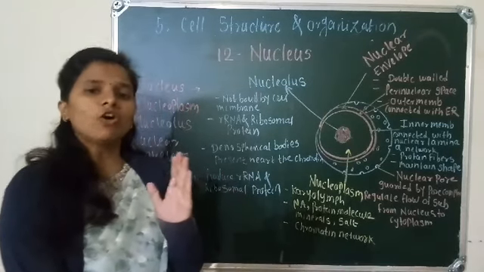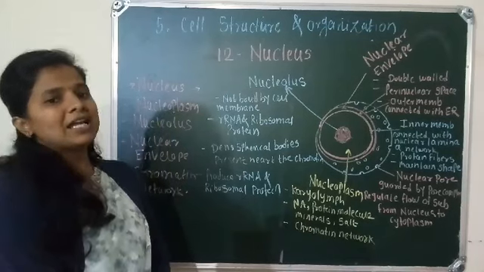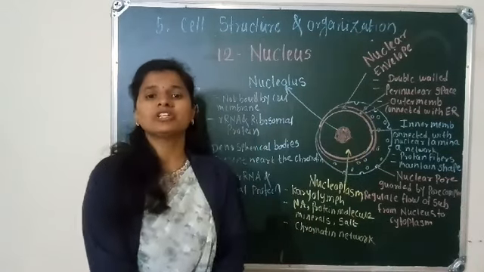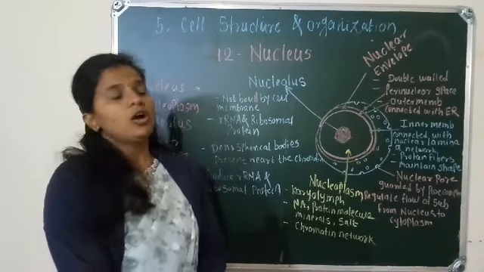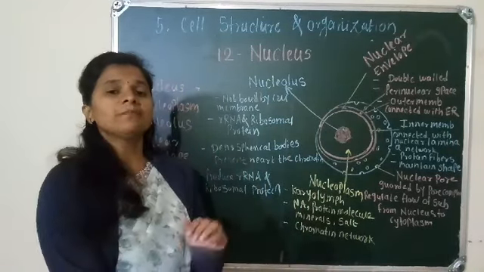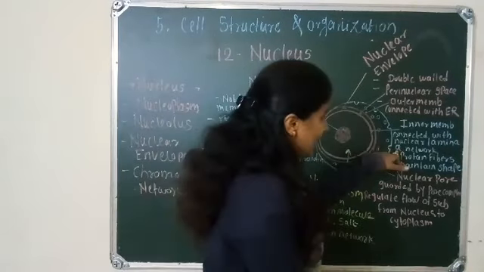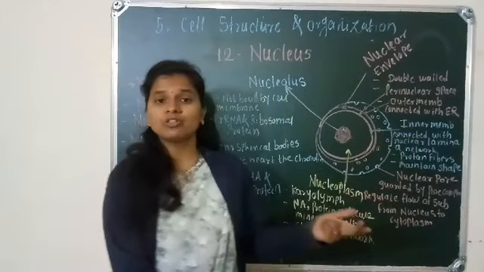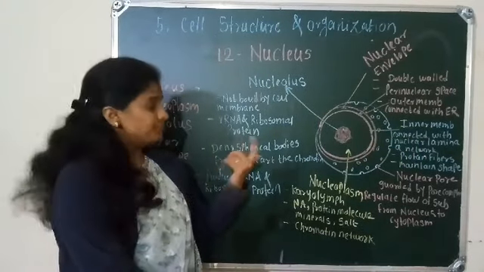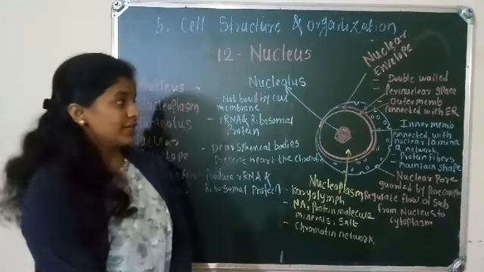The external or outer layer is connected with the endoplasmic reticulum and the internal membrane is connected with the nuclear lamina. What is meant by the nuclear lamina? Nuclear lamina is a fibrous protein, nuclear lamina A. The inner membrane is connected with nuclear lamina A, and nuclear lamina A is a fibrous protein which maintains the shape of the nucleus.